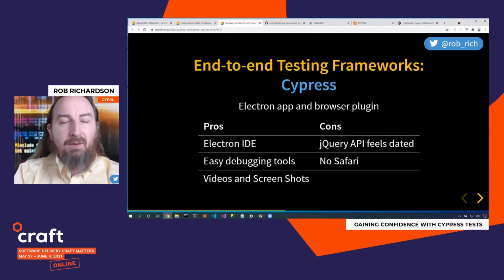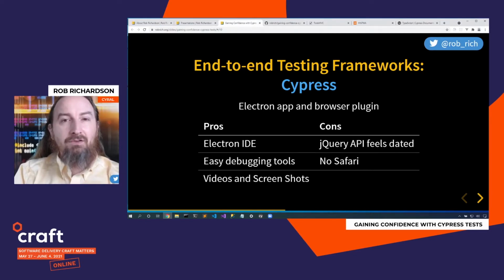By comparison, Cypress is a browser plugin. So we can integrate deeply into the browser to be able to see when events happen. So let me wait until this request is done, or let me wait until this content is visible. At that point, then Cypress can continue on. Cypress is based in JavaScript or TypeScript, and it works on those browsers that they support. We've got Chrome, we've got Firefox, we've got Edge. Sadly, Safari is still in the works.